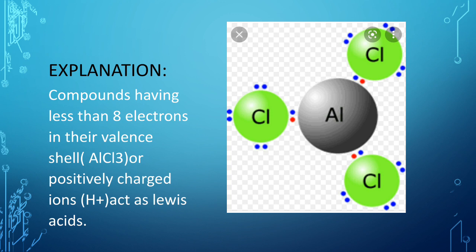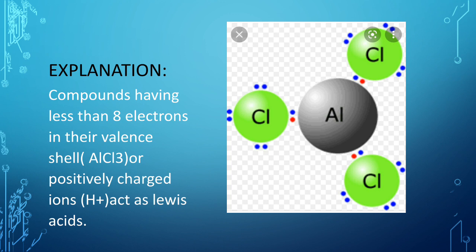Now you can see that in aluminium chloride, aluminium is deficient of 2 electrons, so it can accept the lone pair of electrons, so it will act as the Lewis acid. And you can also see that in the definition or in the example it is written that the positively charged ions also act as the Lewis acids. For example, H plus ion.